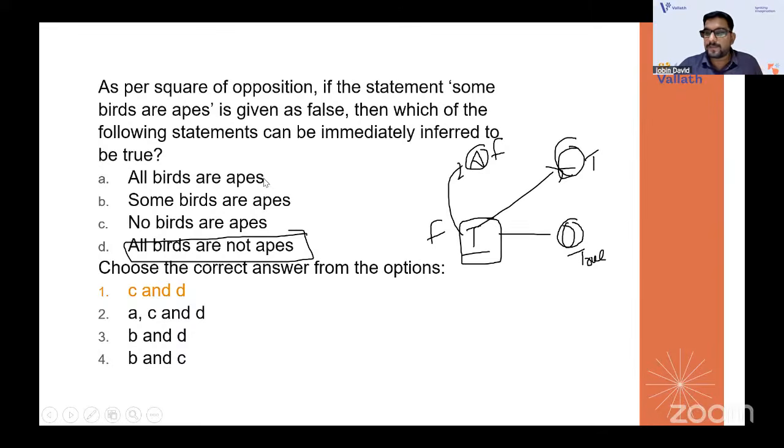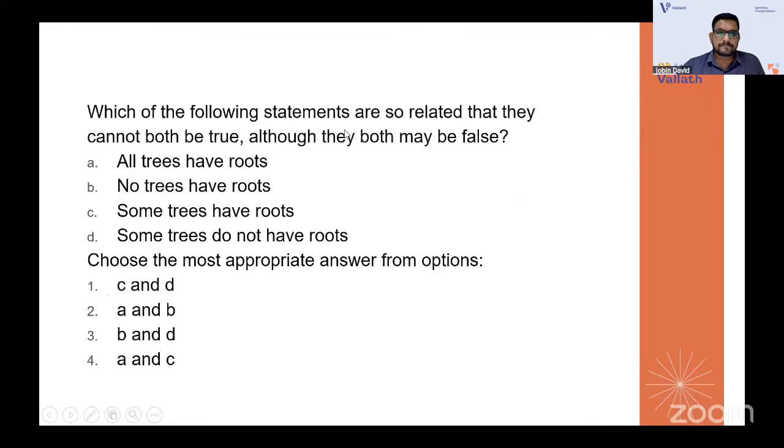It is an O-type statement because it starts with all and it is a negation. A negative statement that starts with all, you can convert it to O type. So C and D will be the options. You need to study the square of opposition very clearly. We have YouTube Shorts on our channel that I have done explaining the square of opposition. You can see that, right?